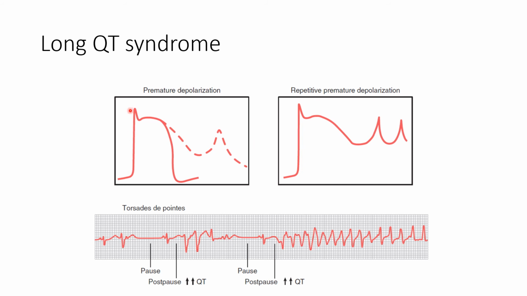Here we can see this is the cardiac depolarization and the repolarization. Because of the delayed repolarization, it results in premature contraction and premature depolarization, which leads to torsades de pointes and the development of arrhythmias. So in long QT syndrome, because of the delayed repolarization, it is more prone to the development of circus movement and the development of arrhythmias.